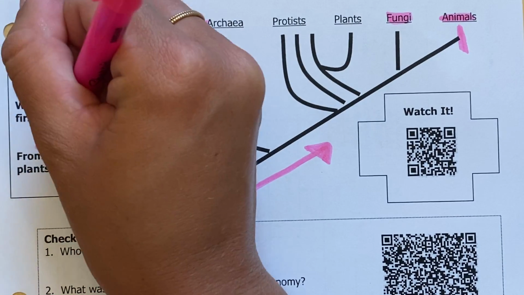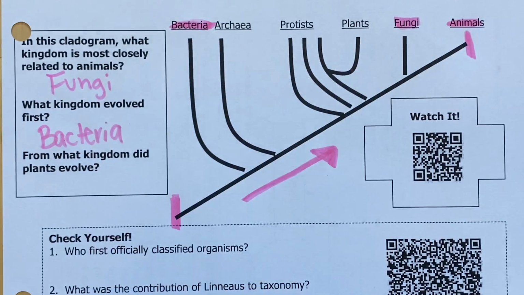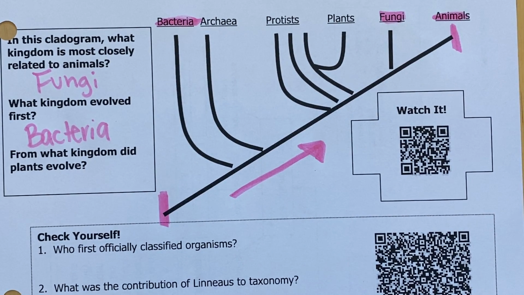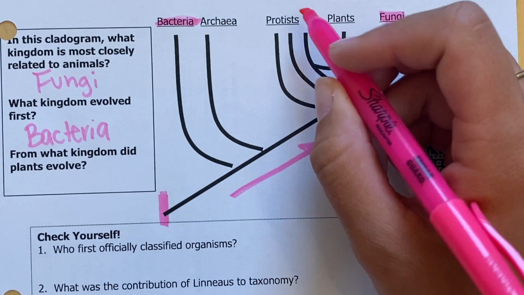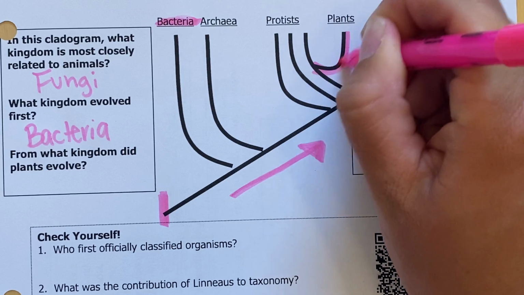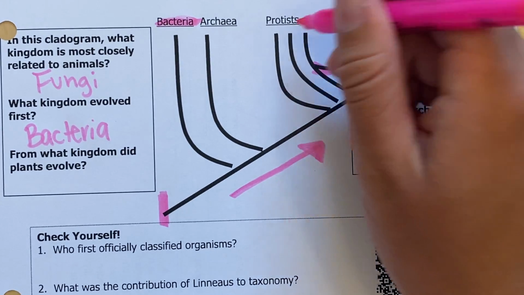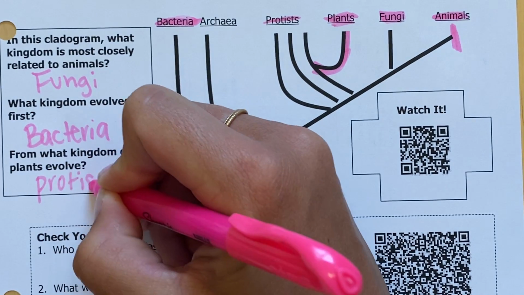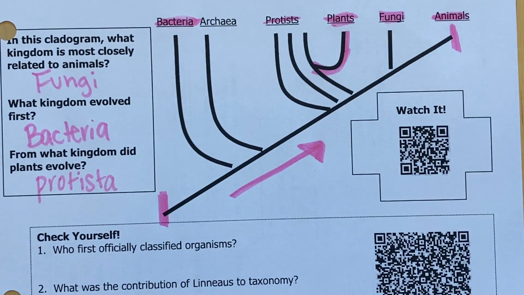Our very first one, all the way to the left, is bacteria. All right, then it asks, from what kingdom did plants evolve? Well, protists are right here, and we see a little branch coming off of the protist line to our plants. Therefore, plants evolved from kingdom Protista, the protist kingdom.